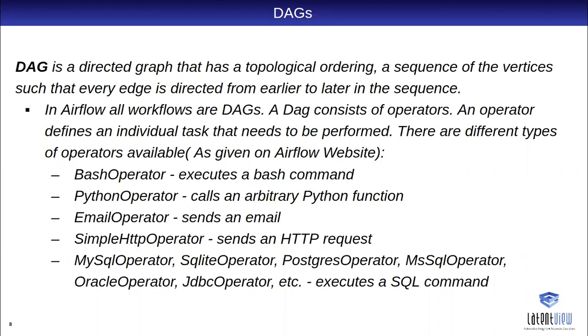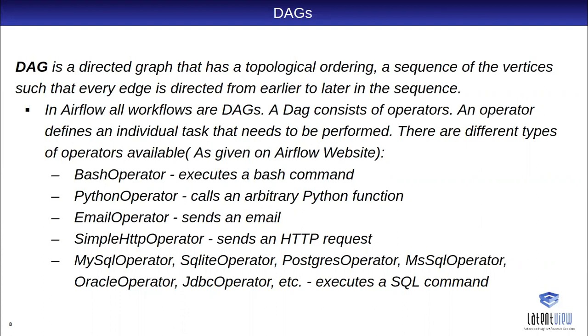Each DAG has different operators. There is the bash operator, which executes a CLI command or shell script command, and then we have the Python operator, with which we can call a Python function, and we can transform any data in Python using pandas or anything.